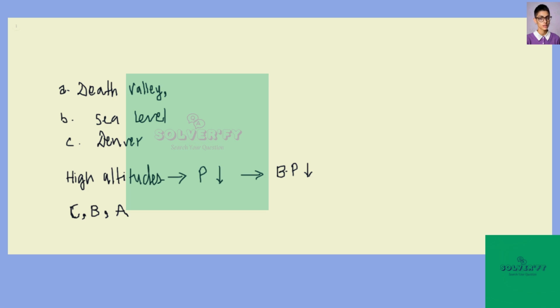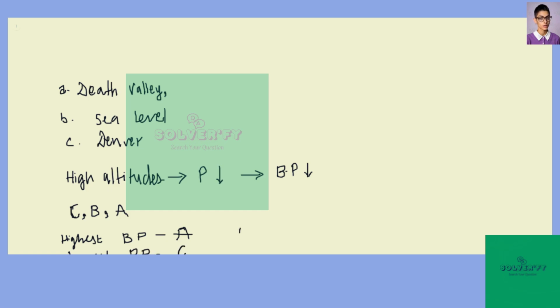So we are ranking from the highest boiling water temperature from the highest to lowest, right? So if we rank from highest to lowest, highest boiling point is for A, Death Valley, and lowest boiling point is for Denver.